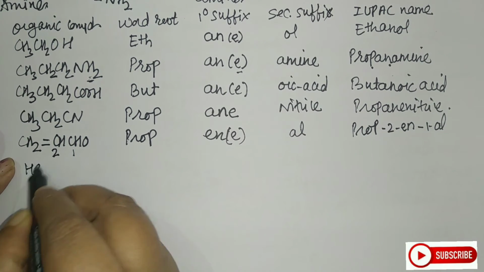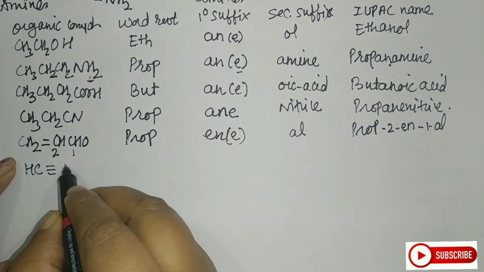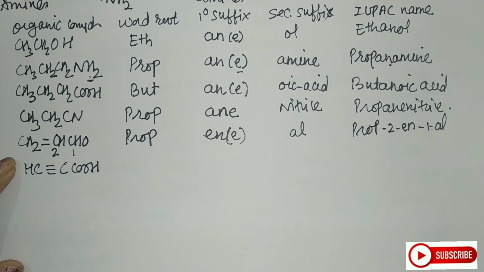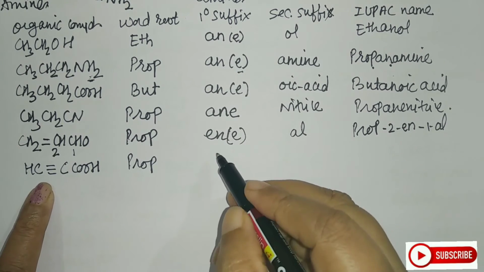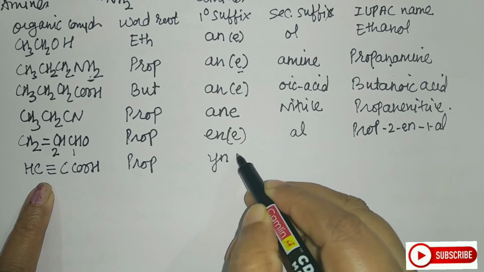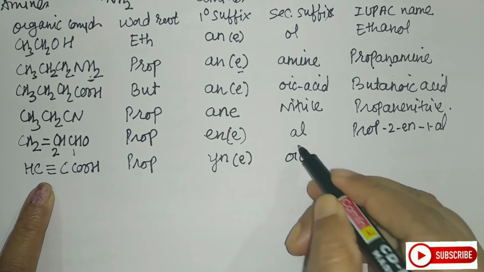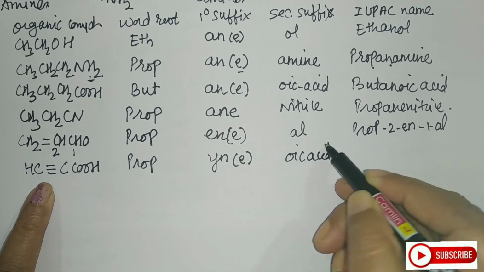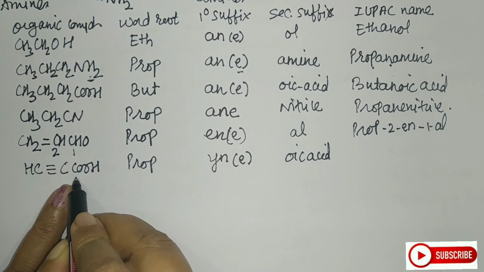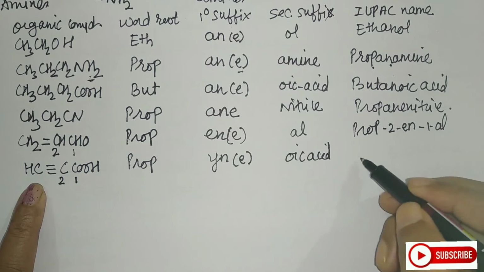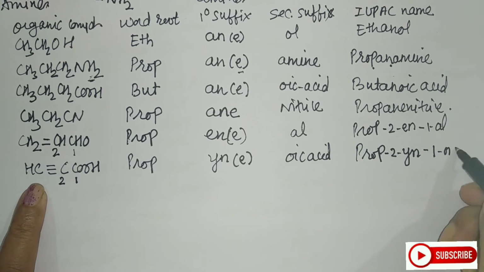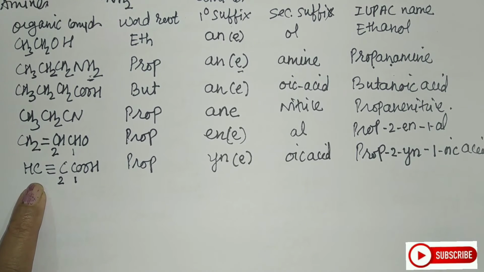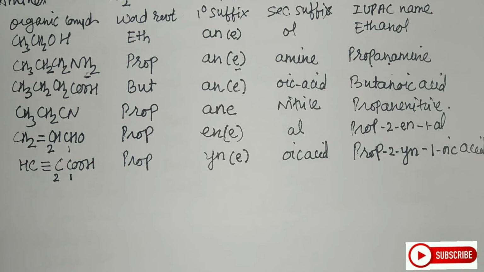Let us try for one more. This is a triple bond compound. So I can give this as CCCOOH. Count the number of carbons: 1, 2, and third of the functional group. So this is prop. What is the triple bond primary suffix? I will use yn. I will keep this e in bracket. And this is a carboxylic acid, so it will be oic acid. So what will be the name, students? Again, I have to give 1 to this and 2 to this. So the name here is prop-2-yn-1-oic acid. So this is what the name is for the organic compounds.